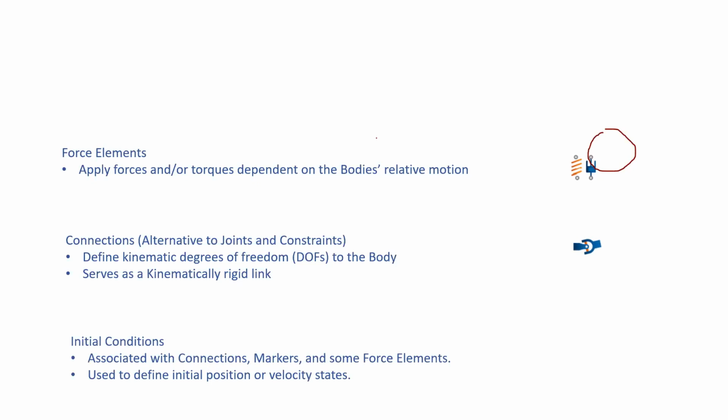Then initial condition. It is associated with the connection marker and some force elements. Initial condition means, let's say this pendulum, if you want it to oscillate, you want to set where the pendulum is at the time of applying the force, because without force applied it will not oscillate. It is used to define the initial position and velocity of the state.